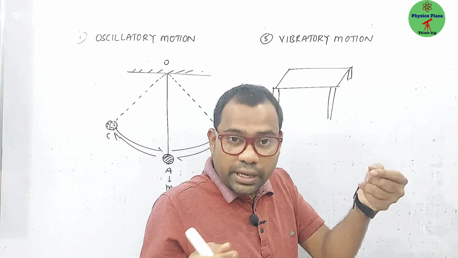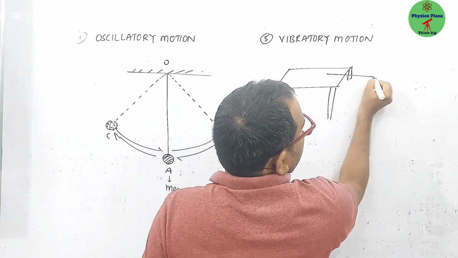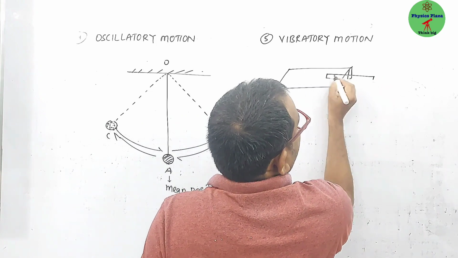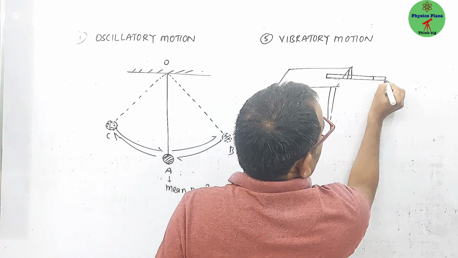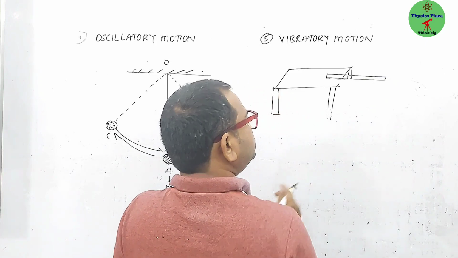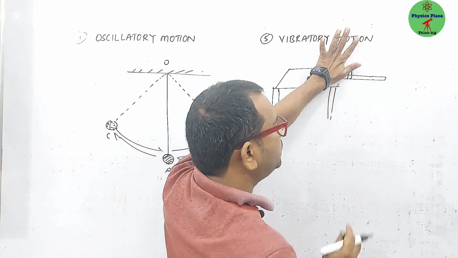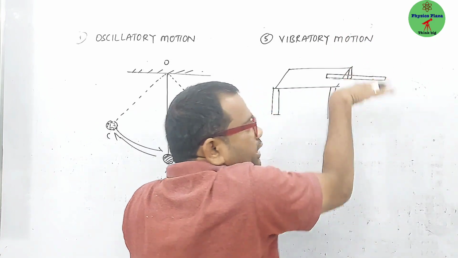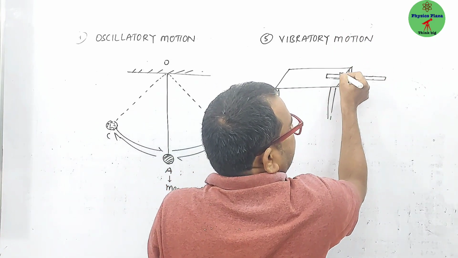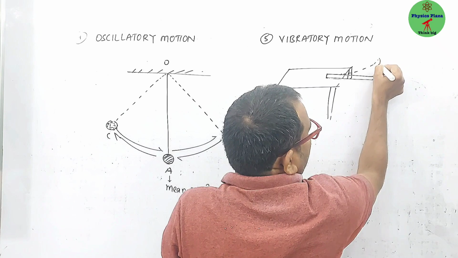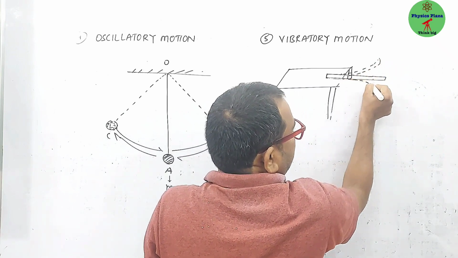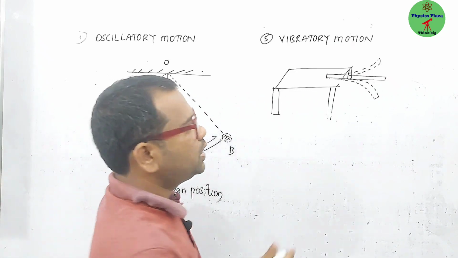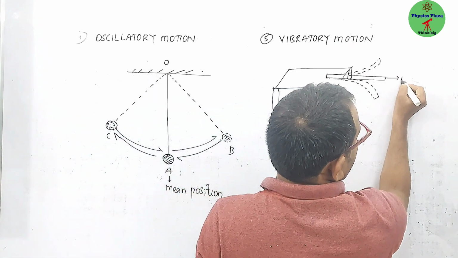Take one iron scale and hold it here at the edge of the table. Then pull the scale and just leave it. Then what happens? It will have a kind of motion: it will go like this, and it will come back like this also. Is the point clear? Of course, this is a mean position, no doubt about it.